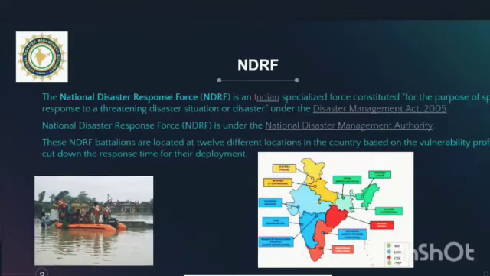To overcome these disasters, India has a National Disaster Response Force, which is a specialized force constituted for the purposes of disaster response, and which comes under the Disaster Management Act of 2005. NDRF plays a huge role during these disasters. There are 12 battalions of the NDRF in the country to rescue and respond.